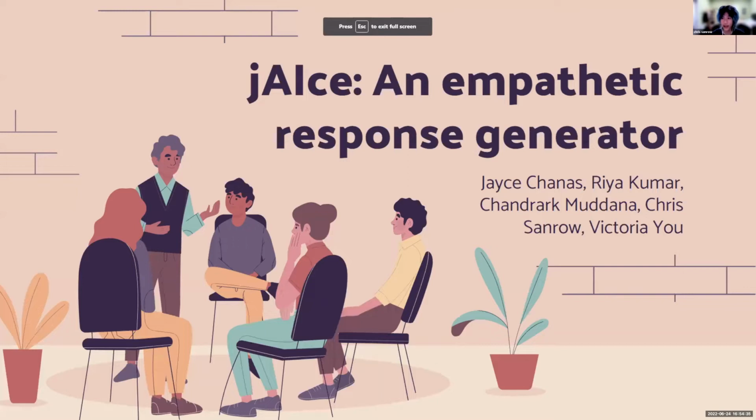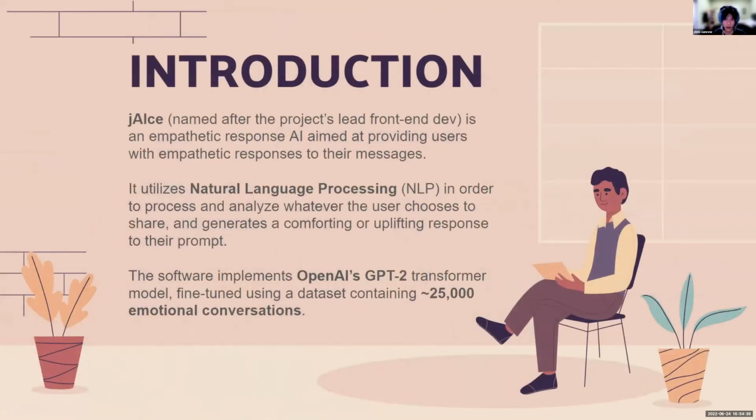Okay, so Jace is an empathetic response generator. Jace, named after the project's lead front-end developer, is an empathetic response AI aimed at providing users with empathetic responses to their messages. It utilizes natural language processing in order to process and analyze whatever the user chooses to share and generates a comforting or uplifting response to their prompt. The model implements OpenAI's GPT-2 transformer model, fine-tuned using a dataset containing around 25,000 emotional conversations.